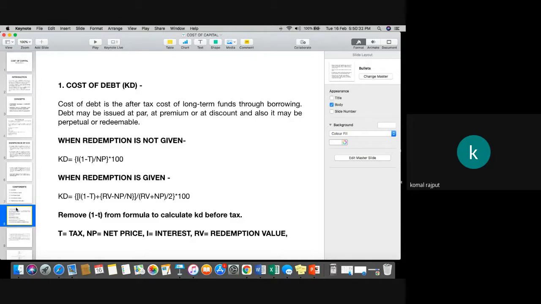Sure. Now there are basically two formulas you can see on the bottom, for when the redemption is not given and when redemption is given. Please note down the formula first and I'll explain what is the meaning of that. Please note down both the formulas.